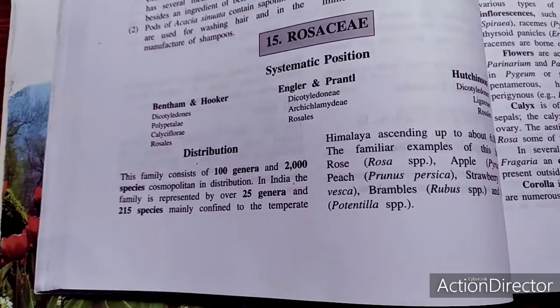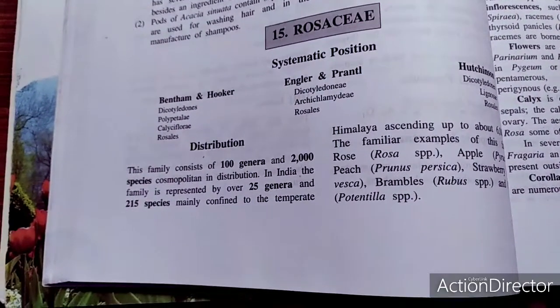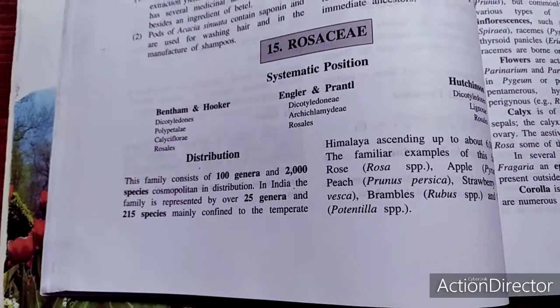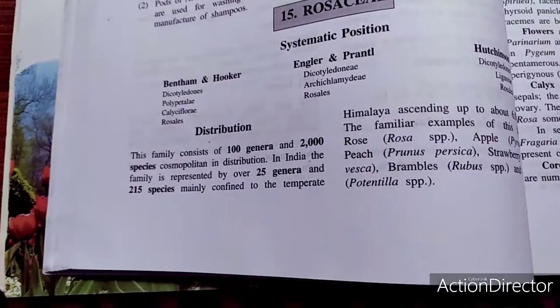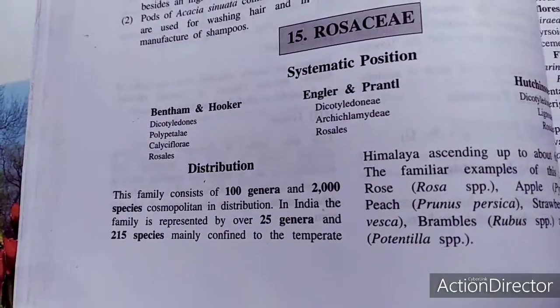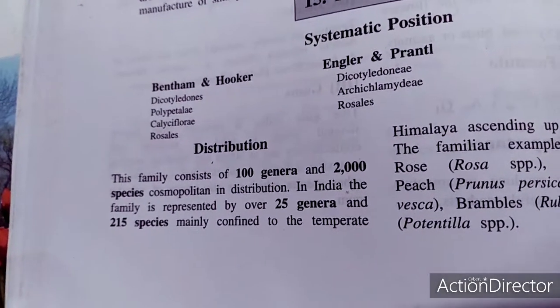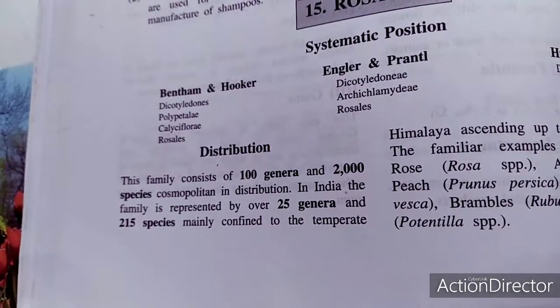The rosoideae character is that the number of carpels is numerous. Fruits are one-seeded, indehiscent, and stipulate. The best example is Rosa. This Rosaceae family, commonly known as the rose family, is classified under dicotyledons, polypetalae, calyciflorae, as well as the order Rosales. So obviously the family is Rosaceae.